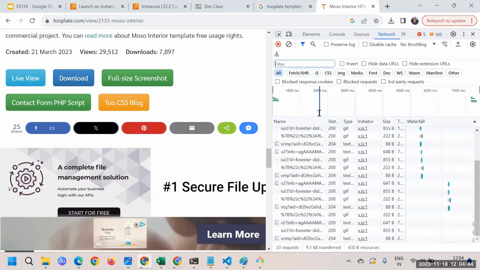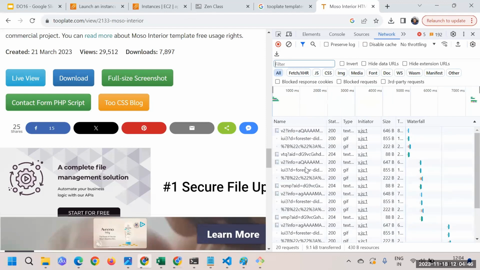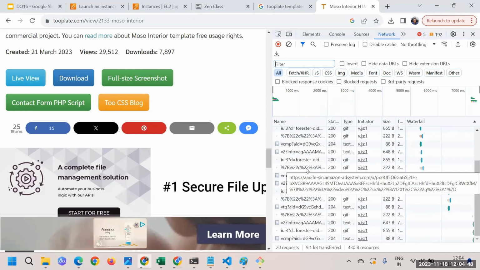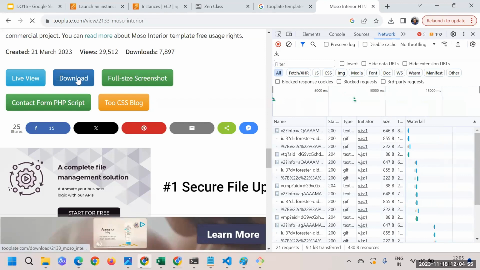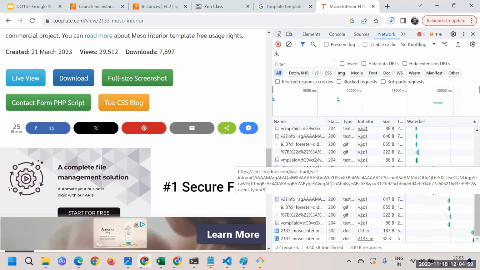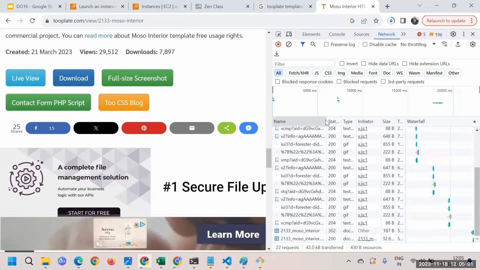Then you just need to scroll down and look for the zip file. Now you can't see anything here because you haven't clicked on the download. So just click on downloads one more time, and then you should start seeing the zip file here. Let's see. If I just do it this way.